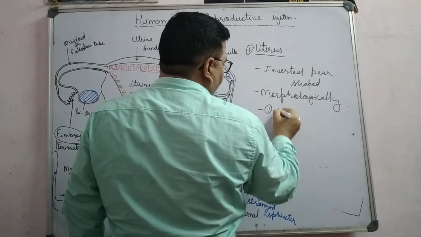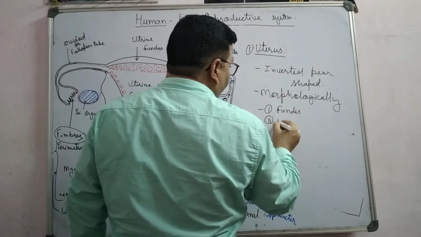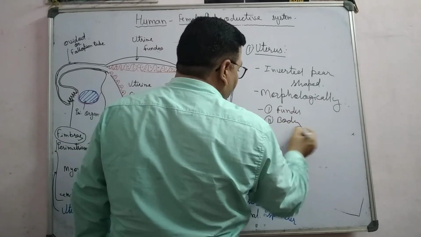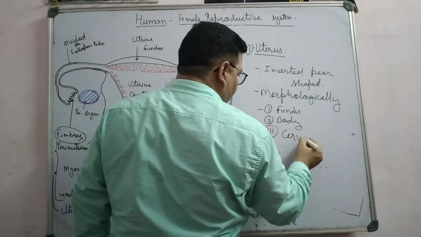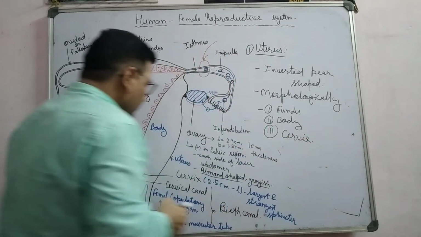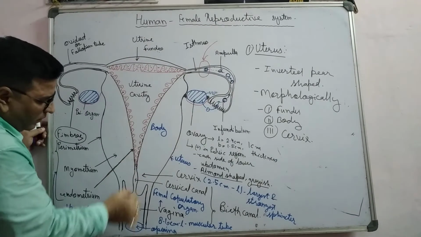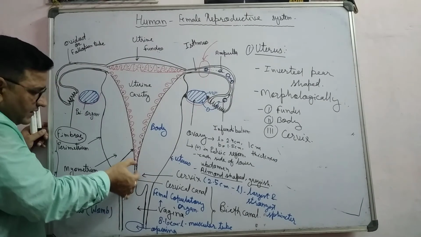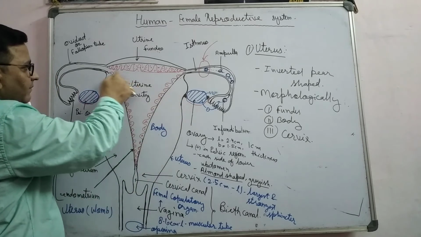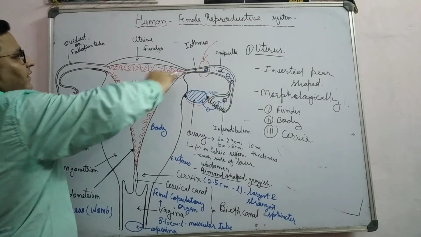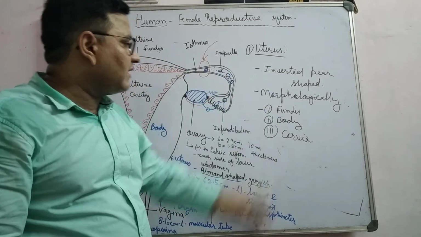First fundus, second body, third cervix. Cervix is the terminal part through which it opens into the vagina. This part is the cervix, this part is the body, and this part is the fundus. So morphologically, the uterus has three main parts: fundus, body, and cervix.